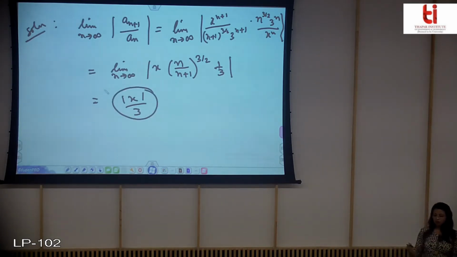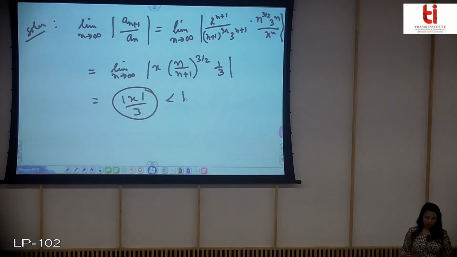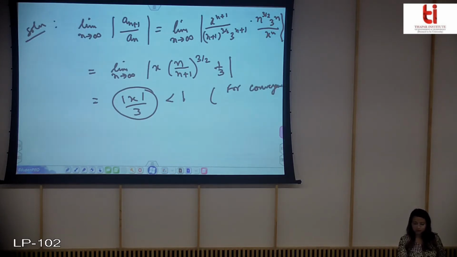So you know the ratio test says that if the limit is less than 1, then only the series converges. So what will be the condition? That this should be less than 1 for the convergence of the power series. So you can write that for convergence, the limit should be less than 1.